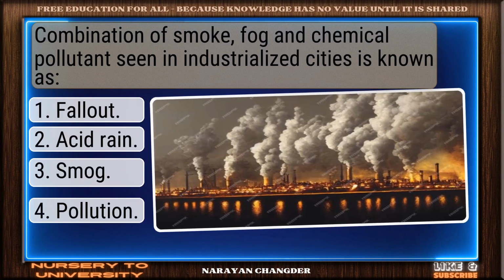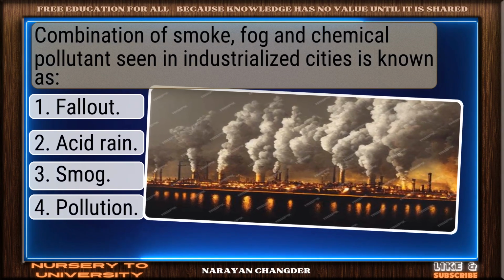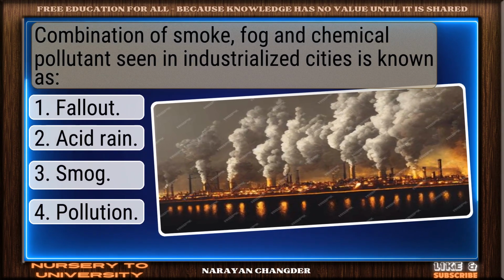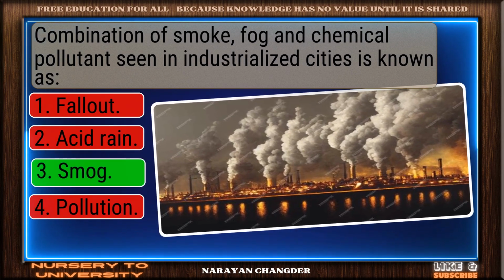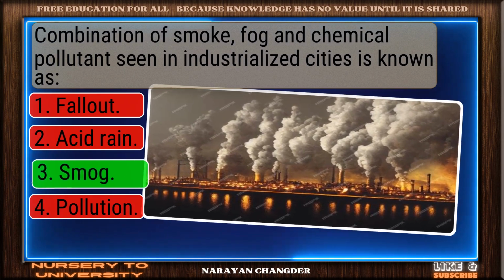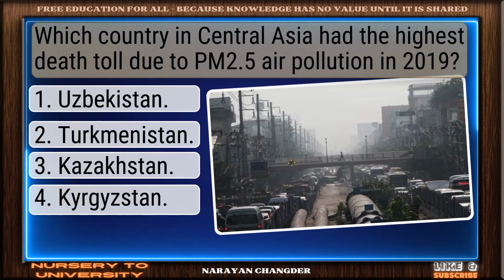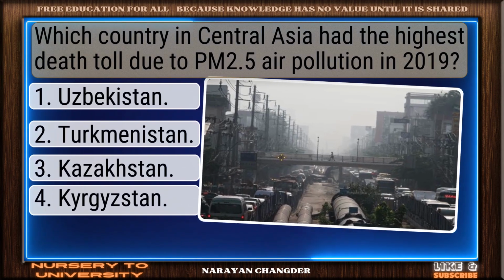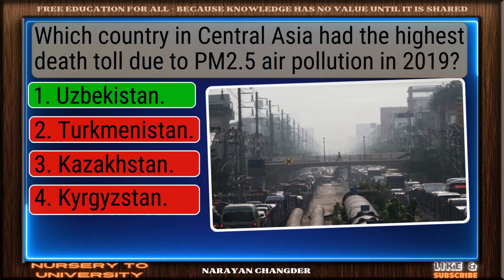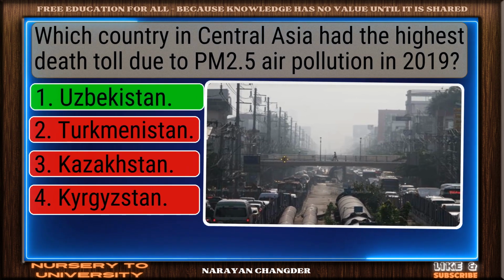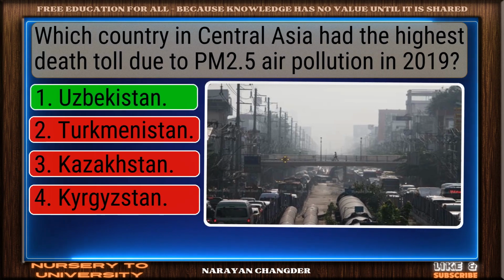Combination of smoke, fog and chemical pollutants seen in industrialized cities is known as? Well reasoned. Smog is the correct choice. Which country in Central Asia had the highest death toll due to PM2.5 air pollution in 2019? Good thinking. Uzbekistan is the right answer.